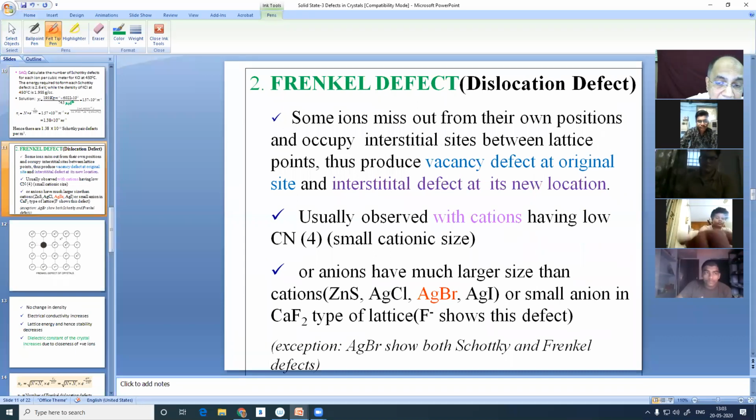So I mentioned that Frenkel defect is a dislocation defect. We have not written anything, as I remember. Have you written anything, Mitra? Also written. Then let me remind you, it is a combination of vacancy defect from its assigned position.